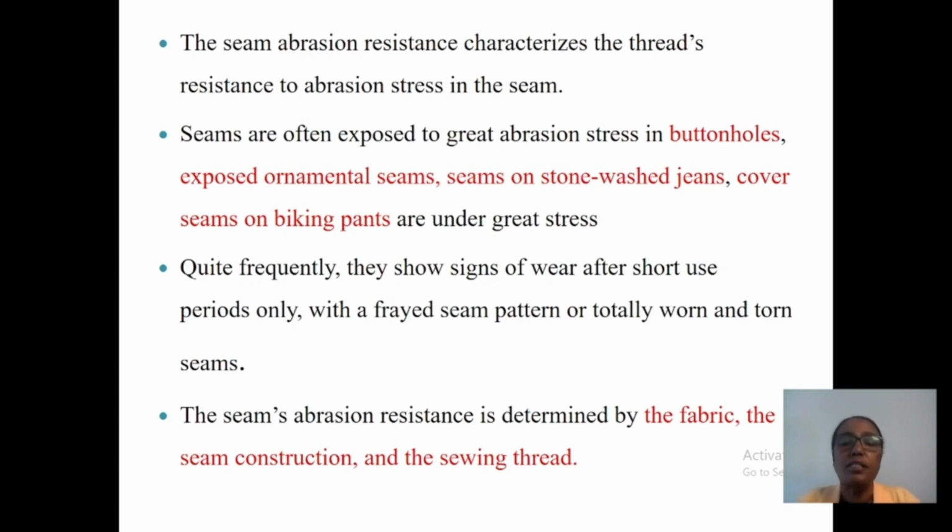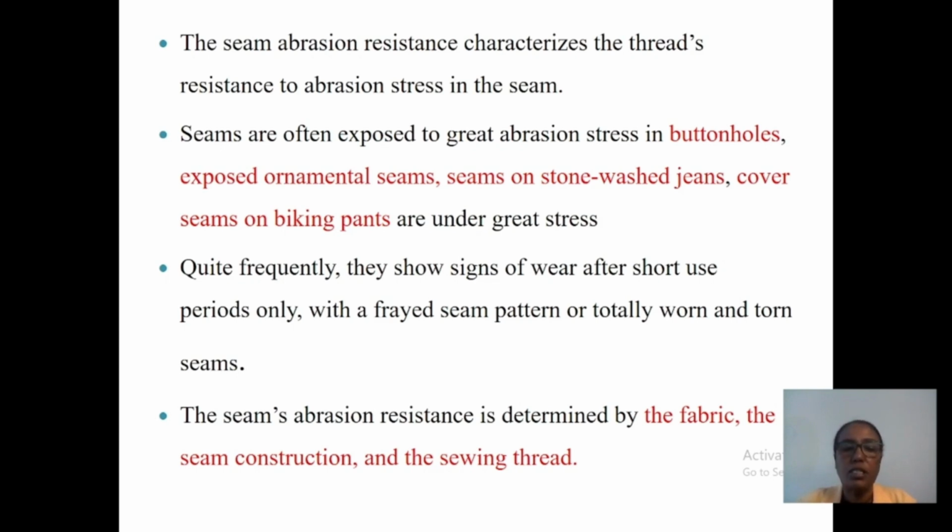These garment types are under great stress. Quite frequently, they show signs of wear after short use periods only, with frayed seam patterns or totally torn seams.